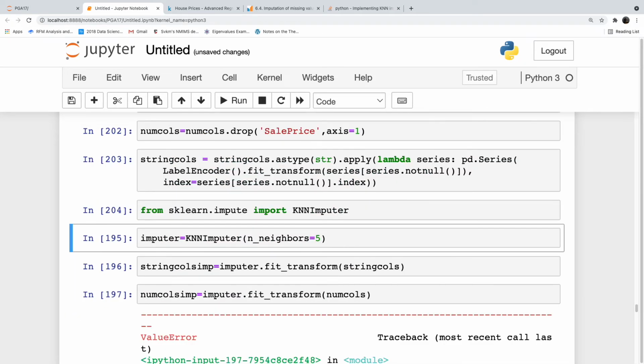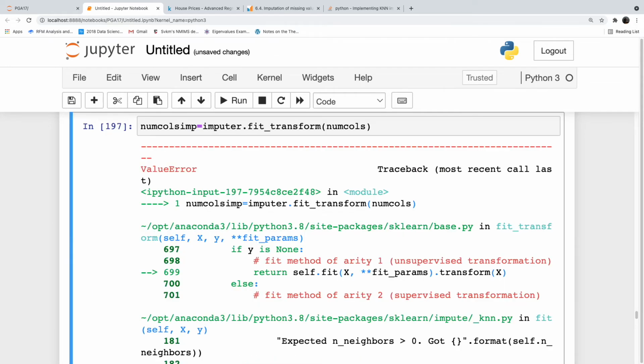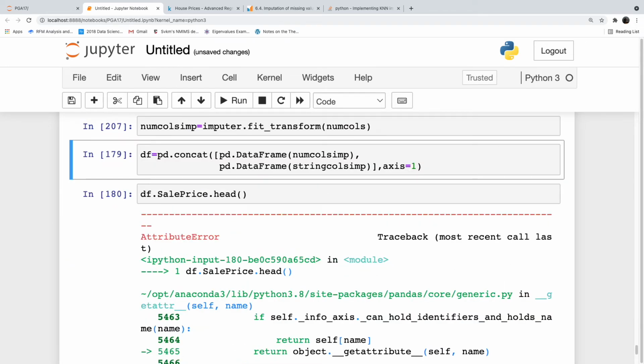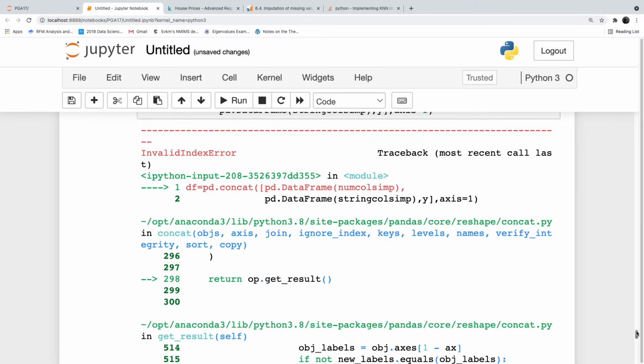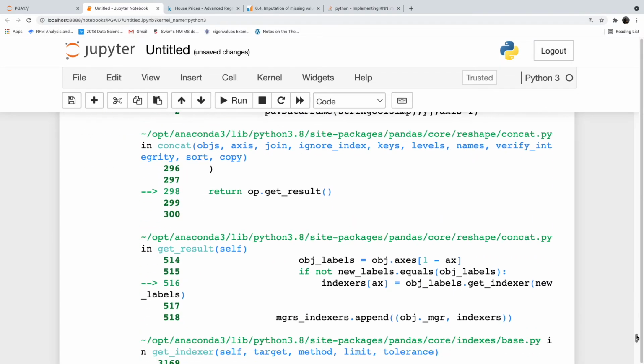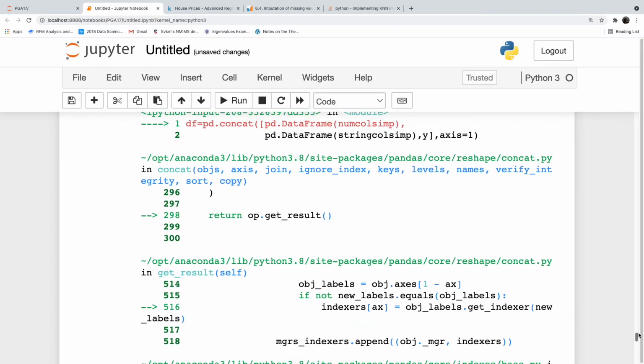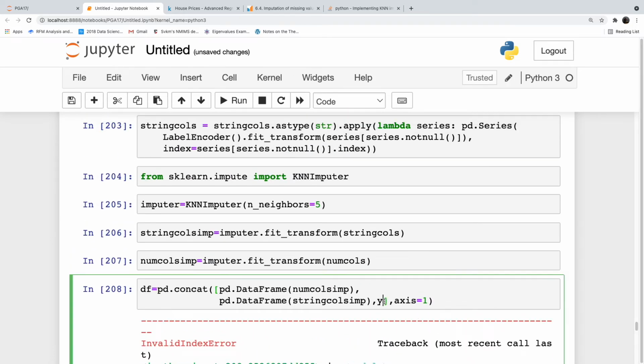String calls, KNN imputer, impute string calls, num calls, pd.concat, and we will also add comma y. Oh, okay, no problem.